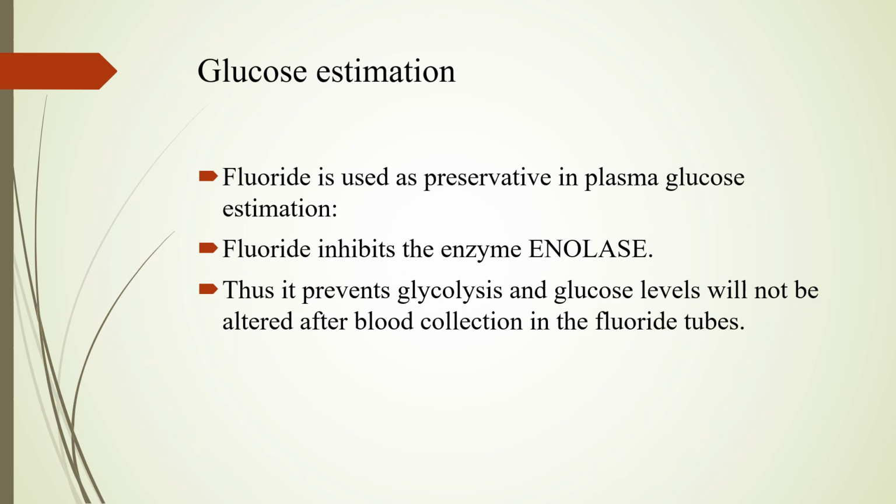Once enolase is inhibited, glycolysis will not take place, so the glucose levels will not be lowered or altered once the sample is collected in the tubes. If fluoride is not added, the plasma sugar levels will decrease by about 10% every 1 hour. So addition of fluoride as a preservative helps in maintaining the glucose levels in the tubes.